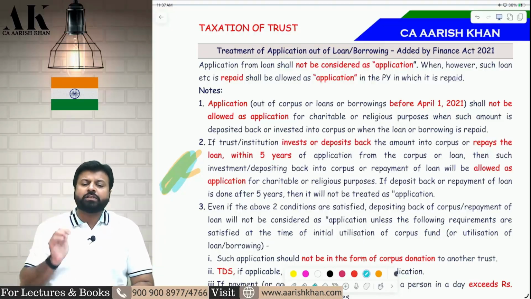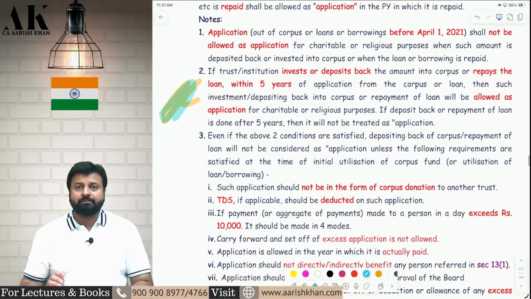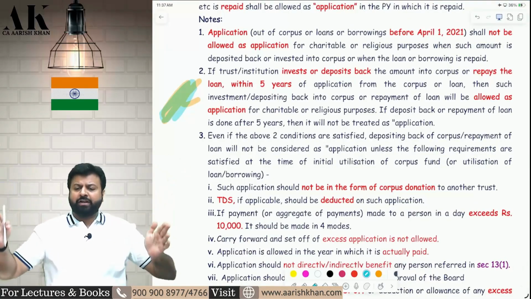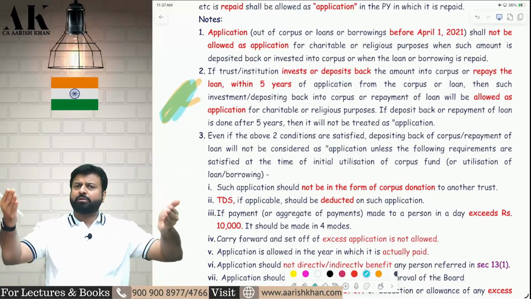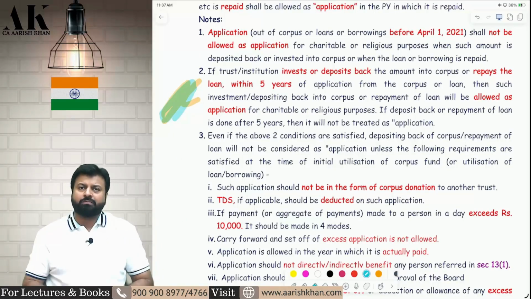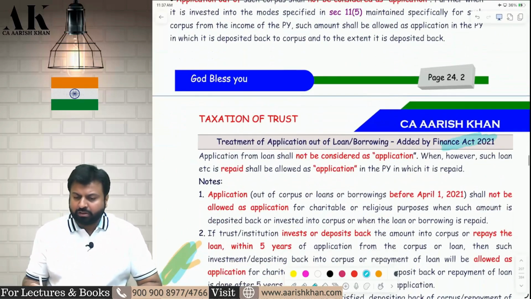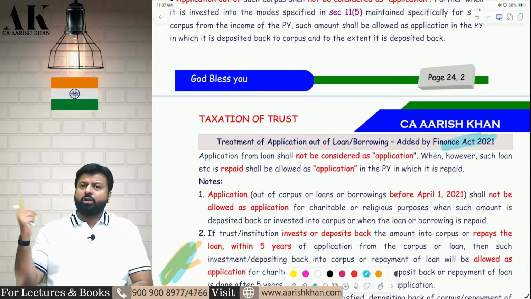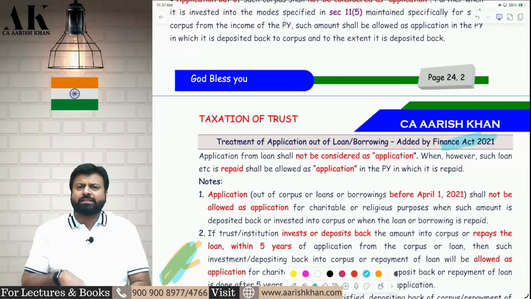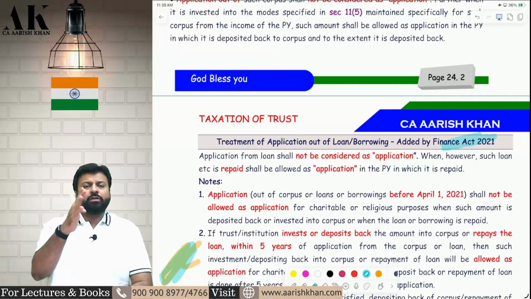Now, there is one more thing which should happen within 5 years. This is an absolutely different discussion. It has nothing to do with corpus donation. Suppose I took a loan of 10 crore and I purchased a building. Here also after 2021, it is not allowed as an application. If you take a loan and apply the money, that is not allowed as an application. You have to apply from your own pocket. Then only we will allow you that as an application.